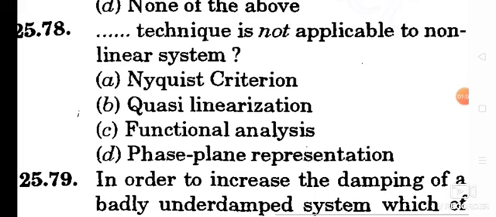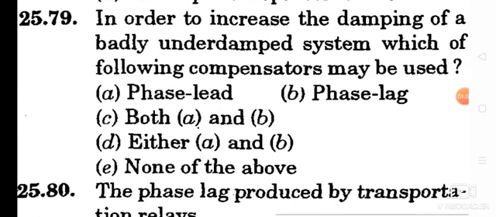Question number 79. In order to increase the damping of a badly underdamped system, which of the following compensators may be used? Option A, phase lead compensator can be used.